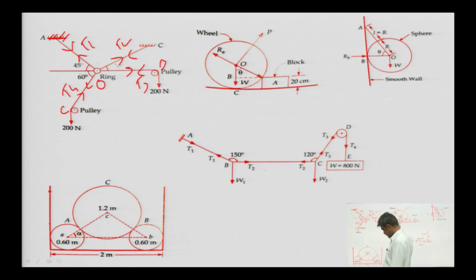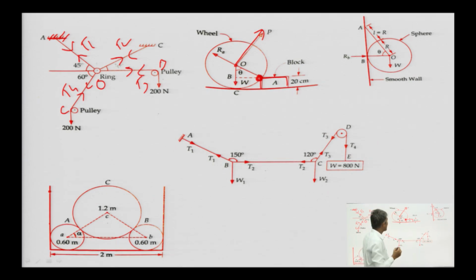Similarly, if you consider this sphere, this wheel, and this block A, this wheel is pulled by this force P, then what will happen? This force will try to overturn the wheel at this contact point.